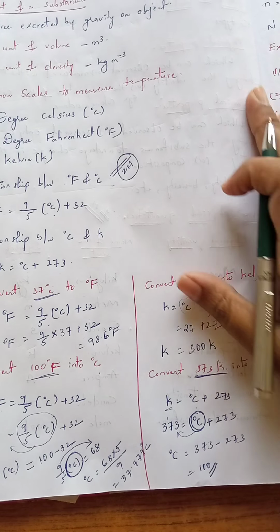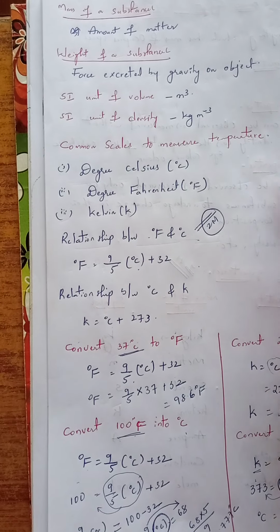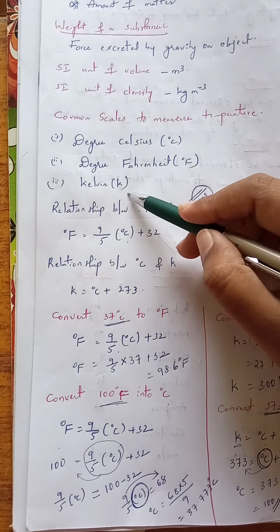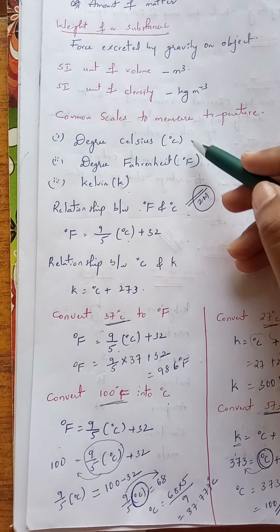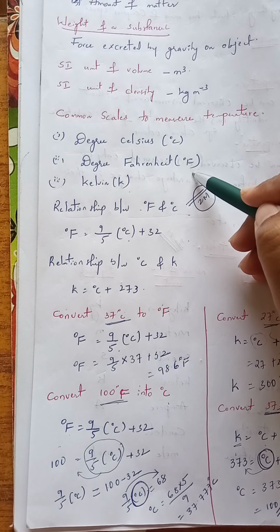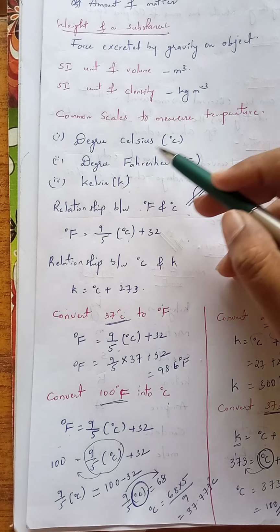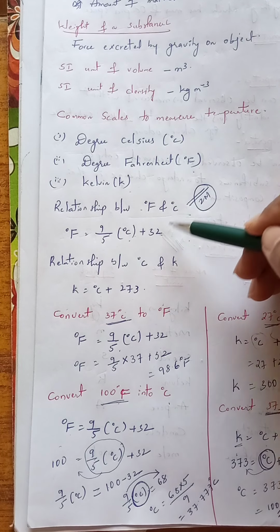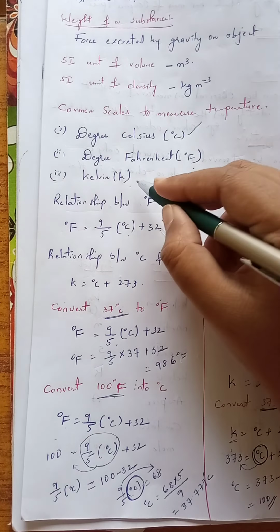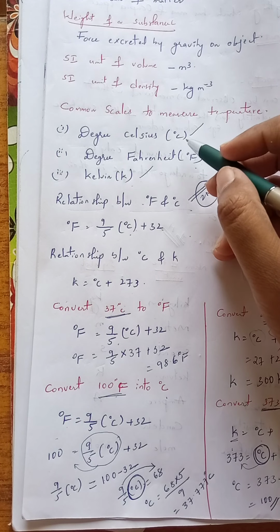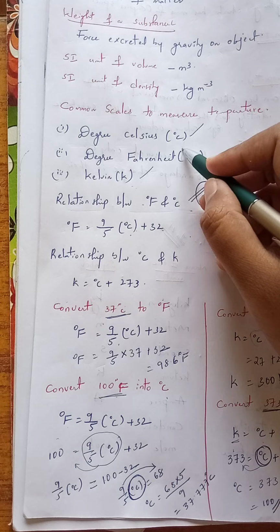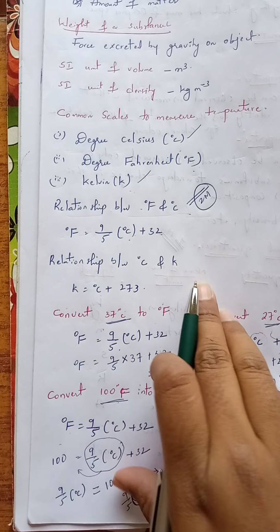There are totally 3 scales to measure temperature: degree Celsius, degree Fahrenheit and Kelvin. The relationship between degree Celsius and degree Fahrenheit is: degree Fahrenheit is always equal to 9 by 5 into degree Celsius plus 32. And there is a relationship between degree Celsius and Kelvin also. Kelvin is always equal to degree Celsius plus 273. Very important for 2 marks.